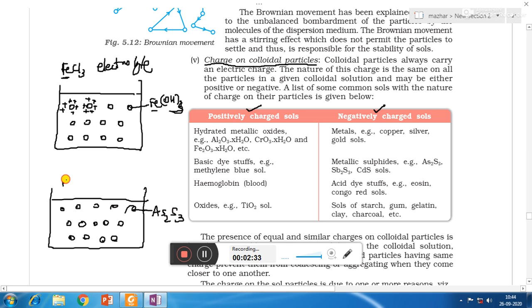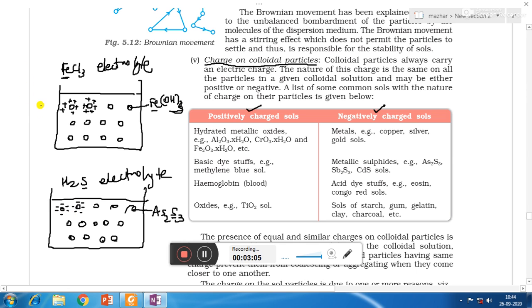So we have to take H2S electrolyte. Then the negative sulfide ion of arsenic sulfide and the H2S is common. So that's why the S2- ion is going to form a layer surrounding the colloidal particles. So as the two neighboring particles have the same negative charge, they will repel each other, and so coagulation will not take place.